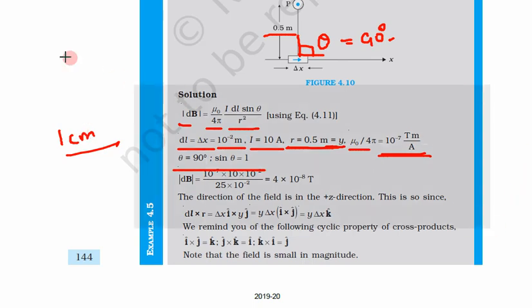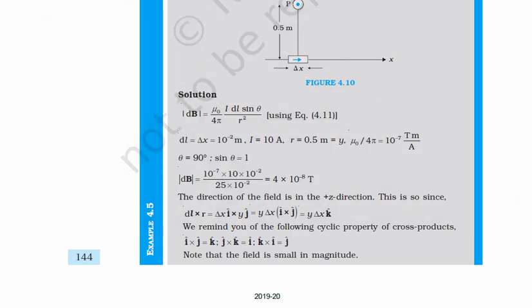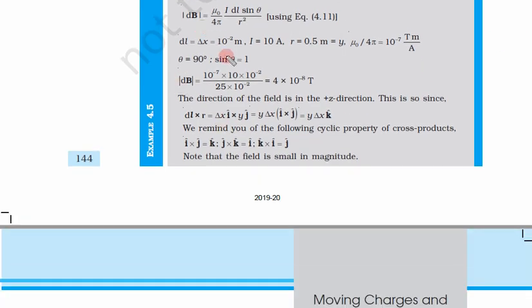So theta is 90 degrees, that means sine 90 is equal to 1. Now let us solve this problem. dB is equal to, let us put all the values, mu naught upon 4 pi is 10 to power minus 7, I is equal to 10 ampere, dl is equal to delta x, that is 10 to power minus 2 meter. Sin theta is simply 1, so we have removed this. r is equal to 0.5 meter.